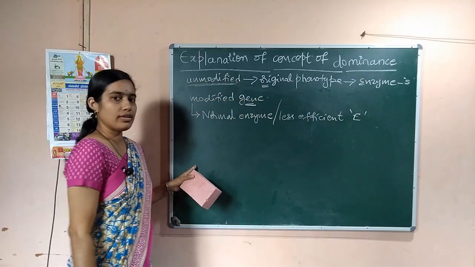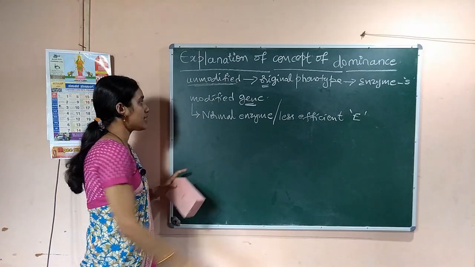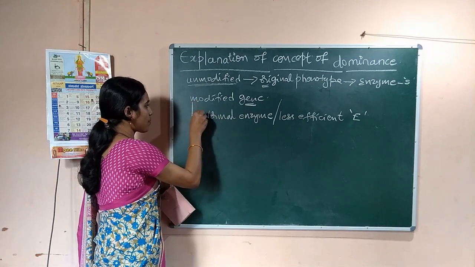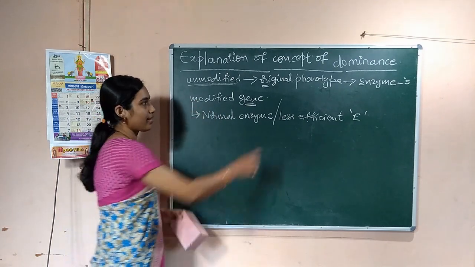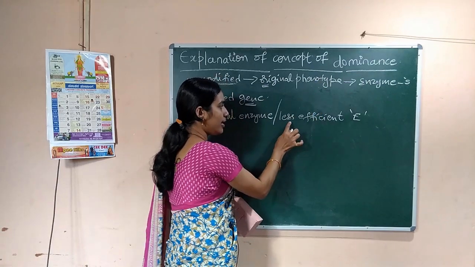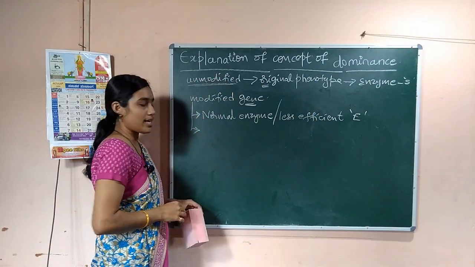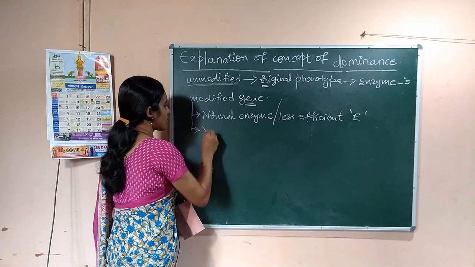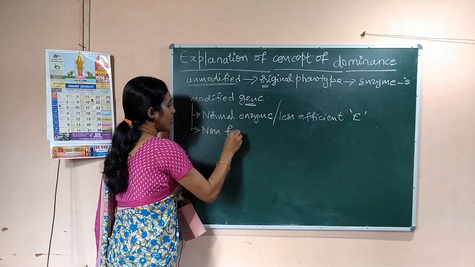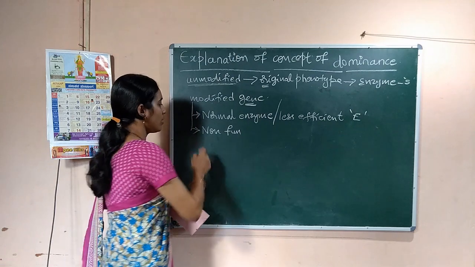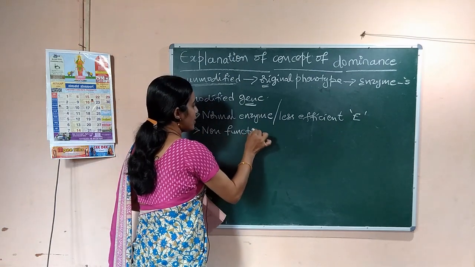Okay, one possibility is that the modified gene may produce a normal enzyme or a less efficient enzyme. Another possibility is that it may code for a non-functional enzyme.